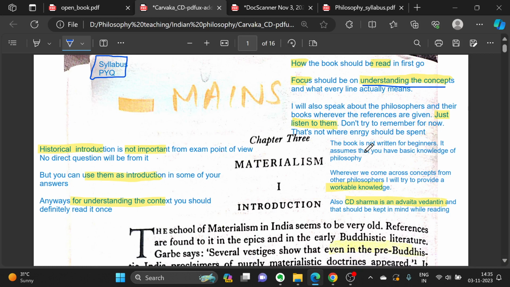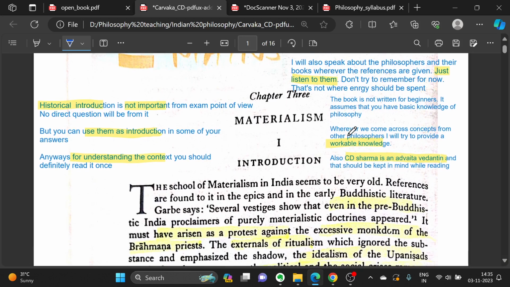Try to just have a mind map about what you can write on it. You can do this after reading the first time, after understanding the concepts, and use the book to answer things in your brain only, right? Just skim through the pages, see where it is written. Don't try to remember anything. Then, when you read it again, try to remember things, okay?